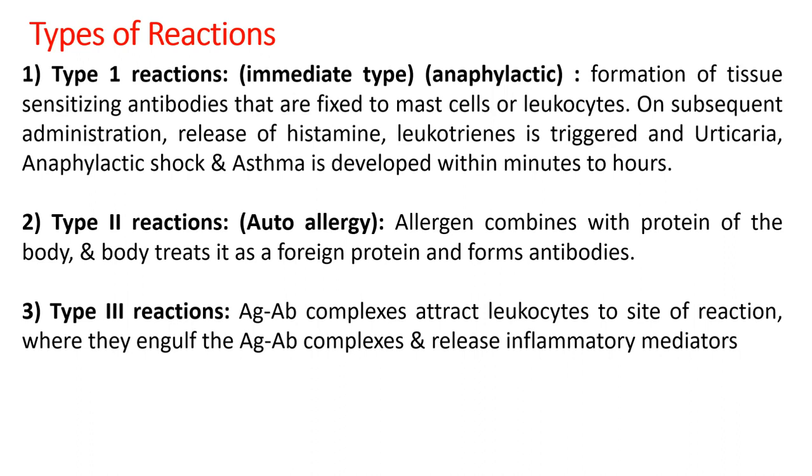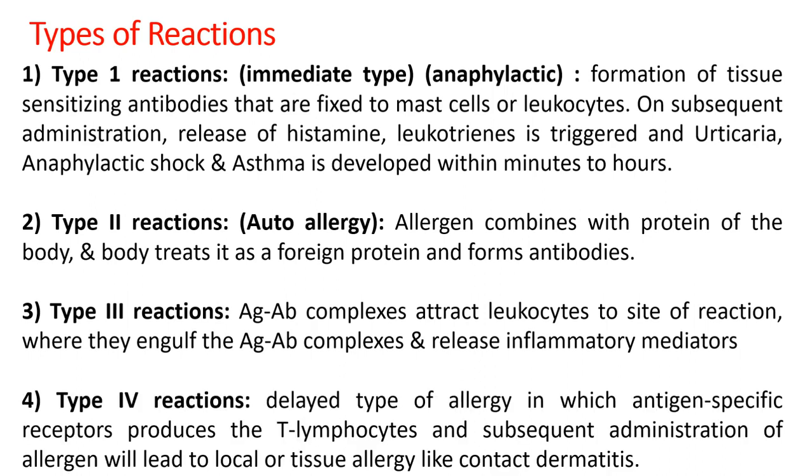So if antigen antibody complexes are residing in a particular target tissue, these leukocytes can travel out of the capillary and reach the target site or site of reaction. There, they keep on engulfing the antigen antibody complexes and can also trigger the release of inflammatory mediators. So, usually, this type 3 reaction is a localized type of reaction.